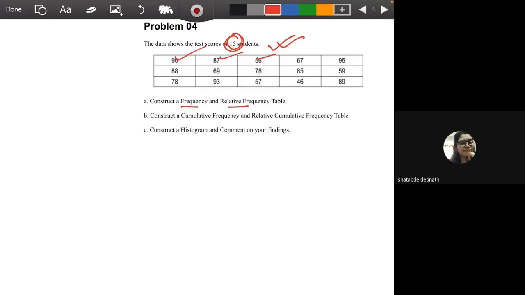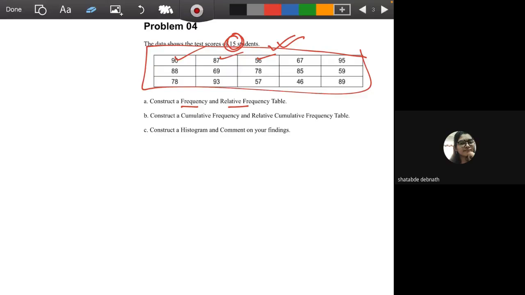Okay. So just keep in mind, while putting the raw data values into different classes, your only idea is to record all data values. If you have 15 data values, you have to record all of them. If you have 20 data values, you have to record all of them. একটা value miss করা যাবে না. If you miss one data value, that's not a proper representation. That will be wrong.